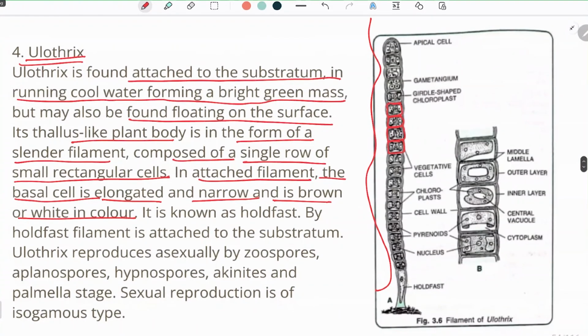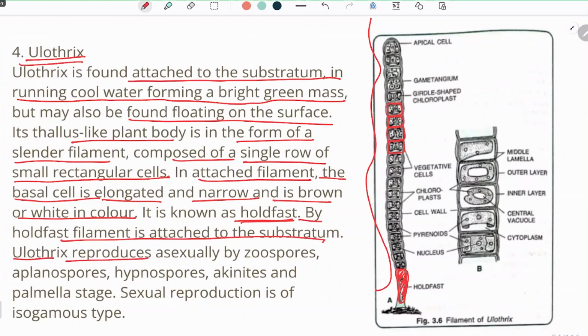So this basal cell is usually elongated and narrow as well, and it is called the holdfast. The holdfast mainly helps in the attachment of the plant filament to the substratum. By the holdfast, the filament is attached to the substratum.